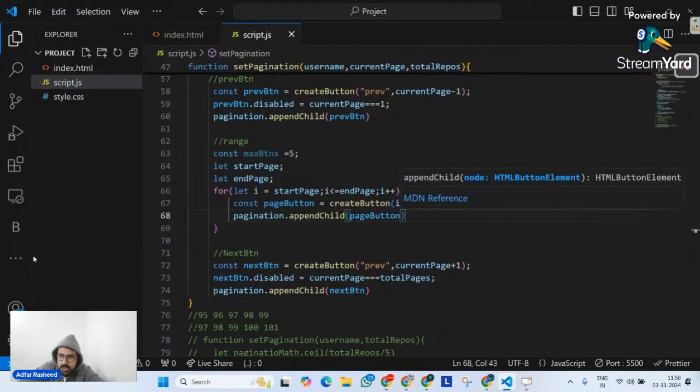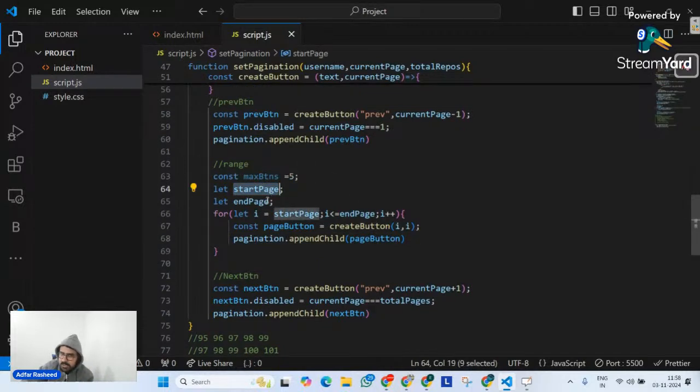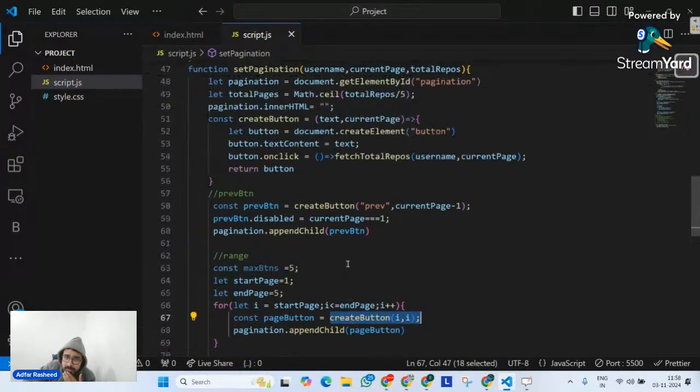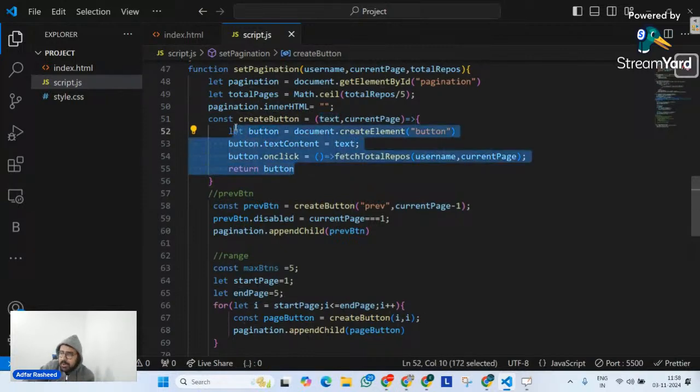Now see what I'm doing. Let's suppose at this point start page is 1 and end page is 5, for our discussion. So 1 to 5. How many times will this loop execute? 5 times, and 5 times it will call this function createButton. When createButton is called, it receives 2 arguments, text i and this, so 1, 1, 2, 2, 3, 3, 4, 4. Don't you think it's going to return a particular button? On that button, it will contain 1. And then when you click on that, it's going to fetch, make page 1.